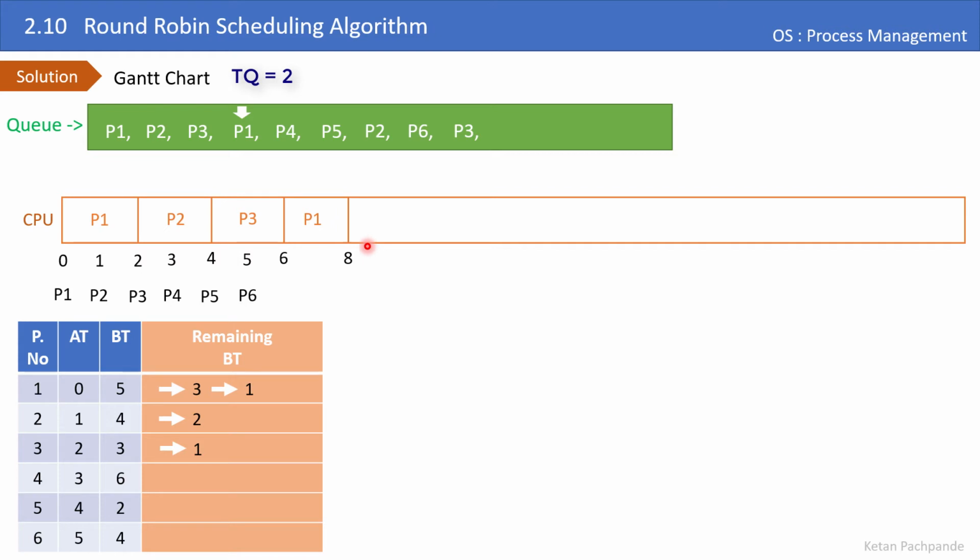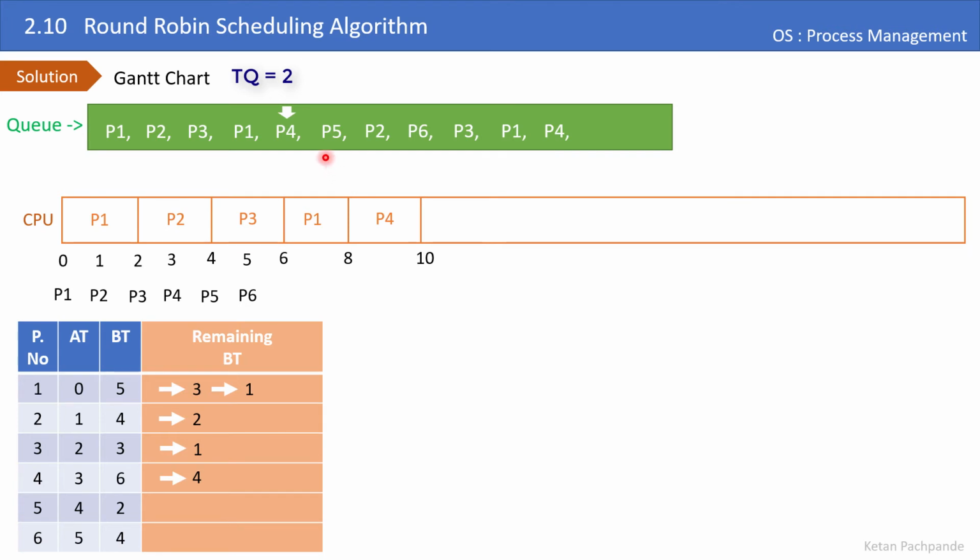Again, process P1 will get preempted at 8 and it requires time in the future. 1 time unit is still remaining. So I have to put back that process in the queue. Let's increment the head. It will now point to process P4 and let's schedule it. It will run for 2 time units and let's decrement its burst time. So in the future it is going to need 4 time units. Let's put that process back in the queue.